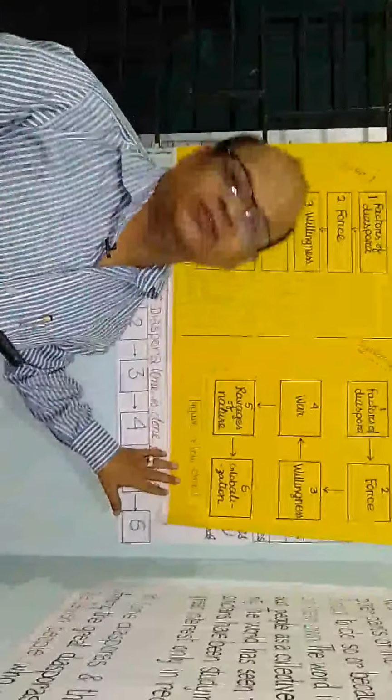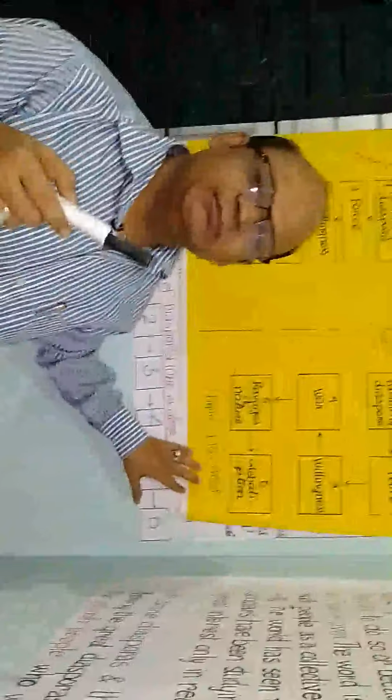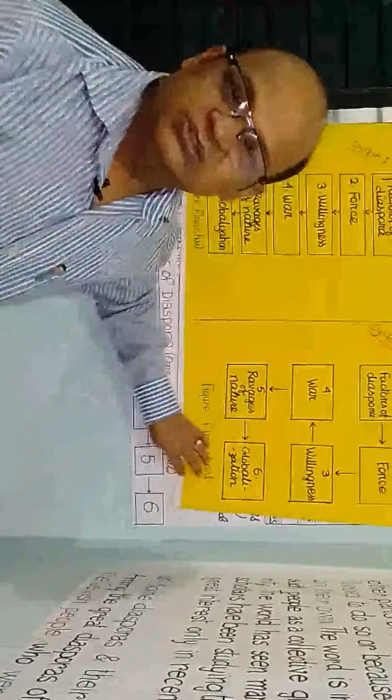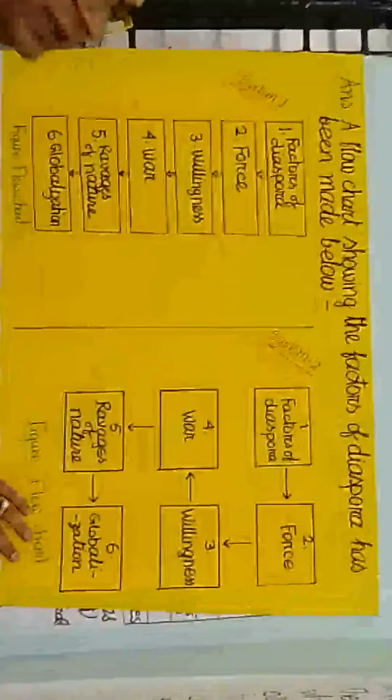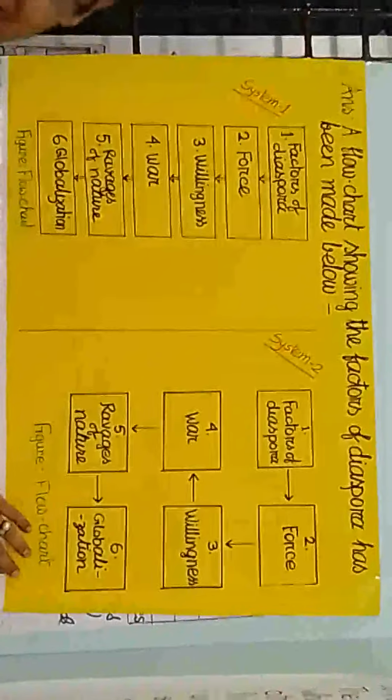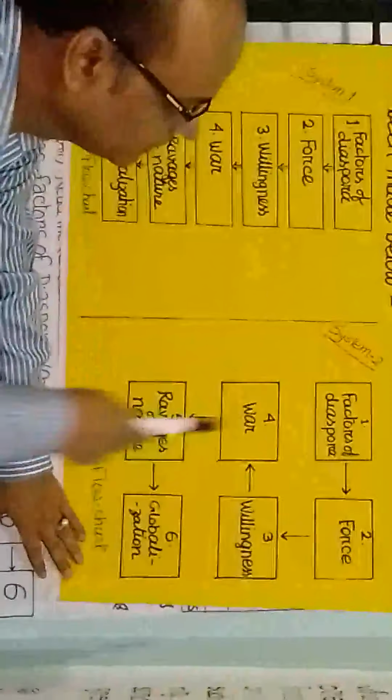I have told you in our regular classes that we can write the body in different ways, and I have shown you here two systems. System number one, that means we can write this body from top to bottom or downwardly, and we can also write this body side by side.